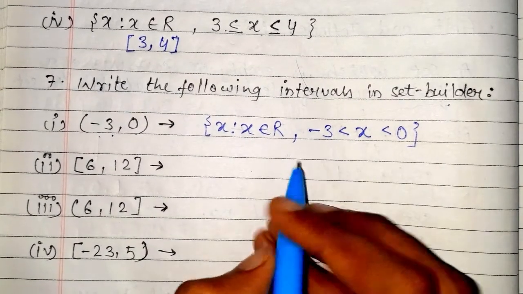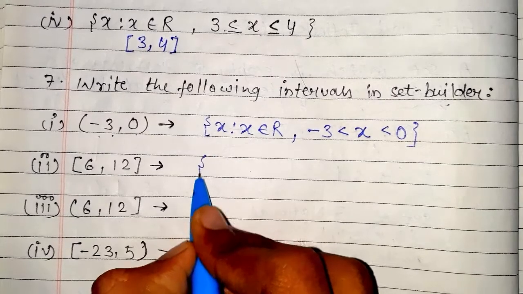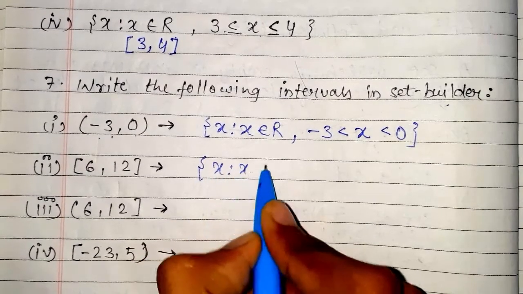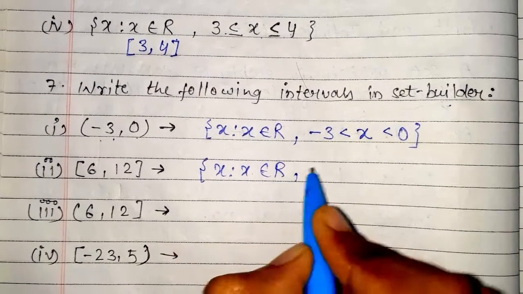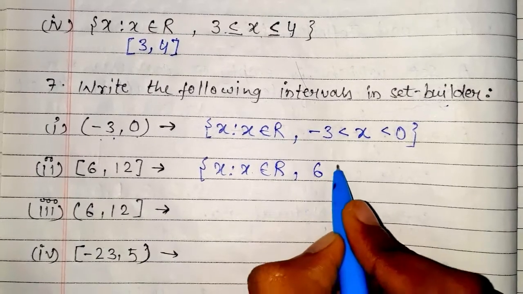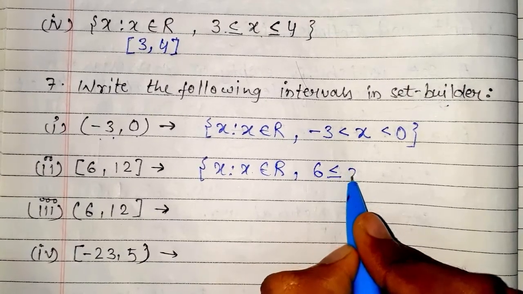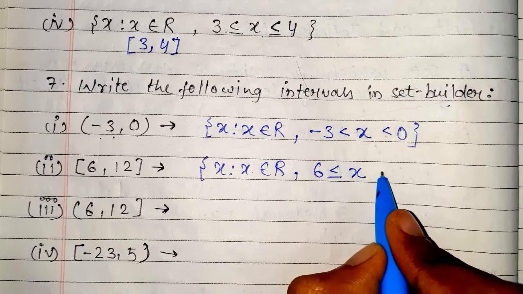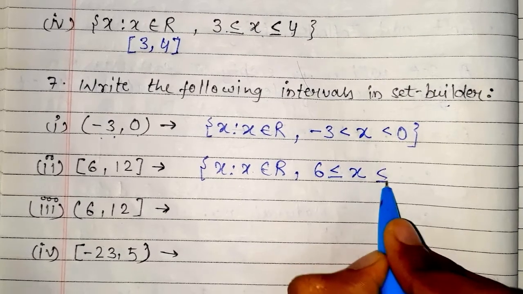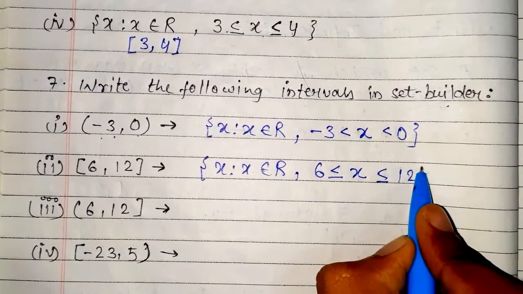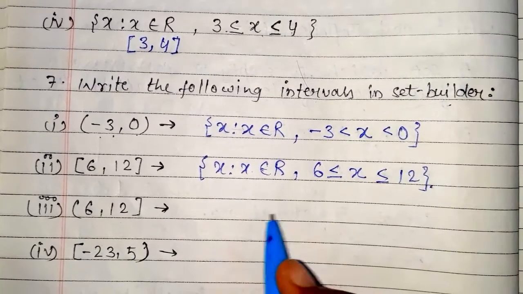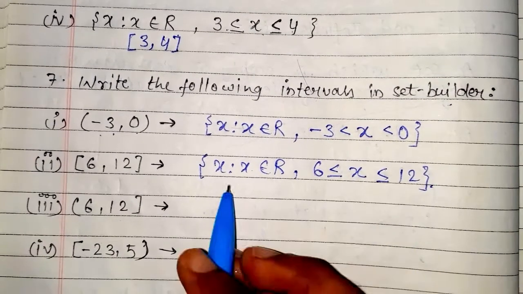Now the next is x is such that x belongs to real number where x is greater than or equal to 6 and less than or equal to 12. So our question is complete.